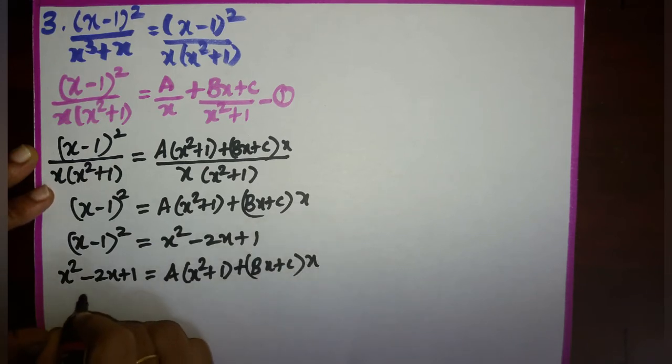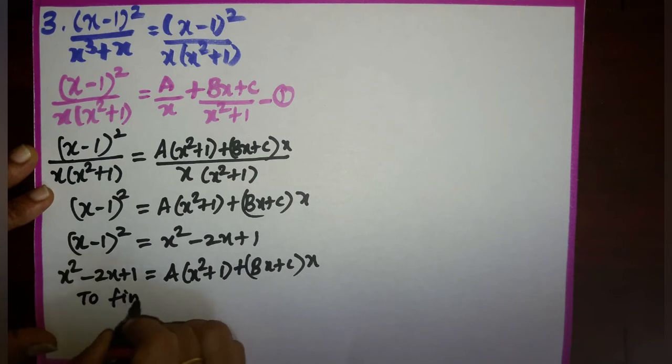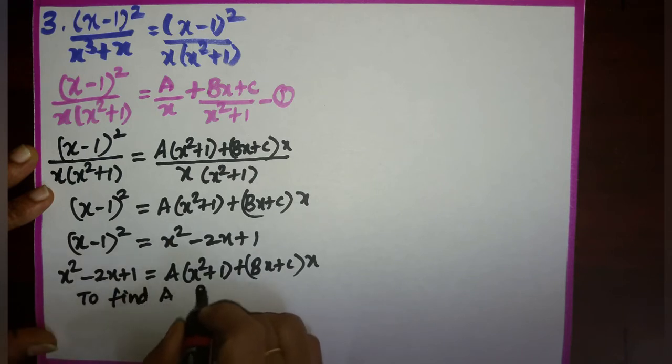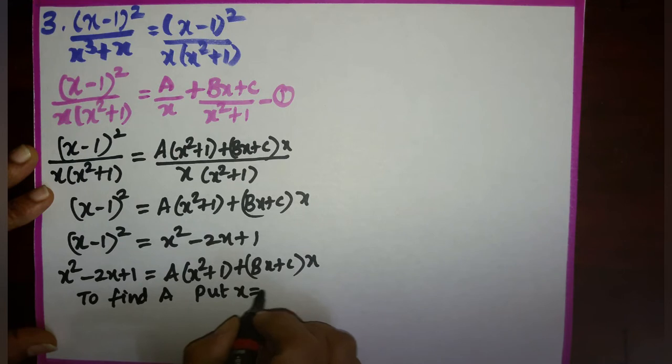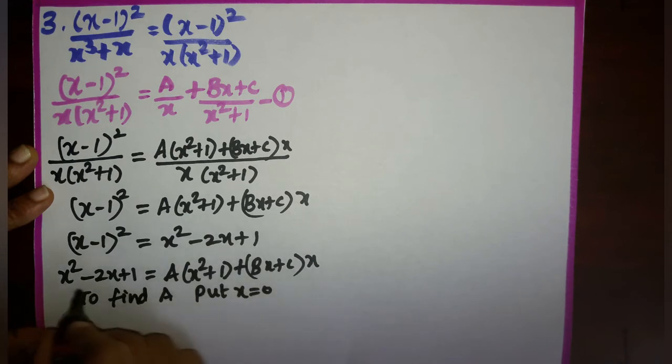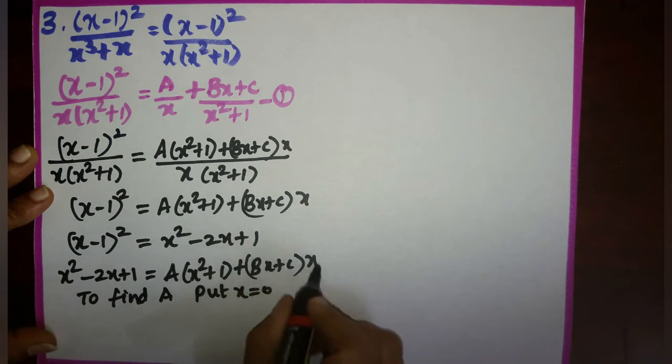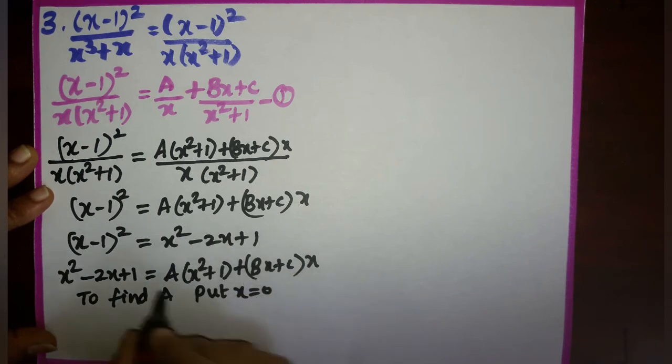Now I am going to find a. To find a, I am going to select x value as 0. Why I have selected x value as 0 here means when I am substituting x as 0, the second term will become 0. So I can find the value of a.